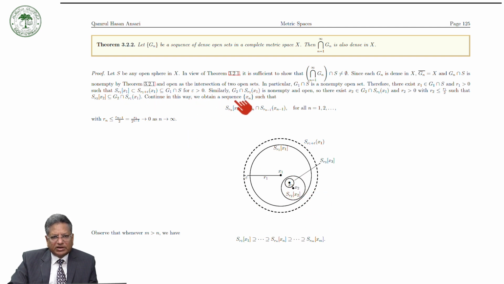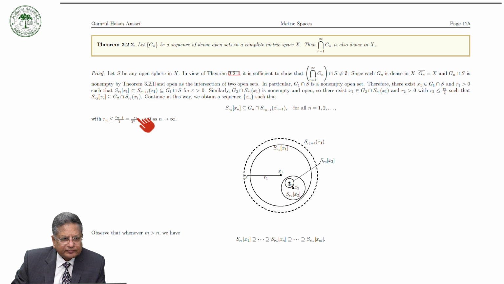Continuing this way, we obtain a sequence xn such that the closed ball S[rn, xn] is a subset of Gn intersection the open ball S[rn minus 1, xn minus 1], for all n running from 1 to infinity, with rn less than or equal to rn minus 1 divided by 2, which is equal to r1 divided by 2 raised to the power n minus 1, and this approaches 0 as n tends to infinity.